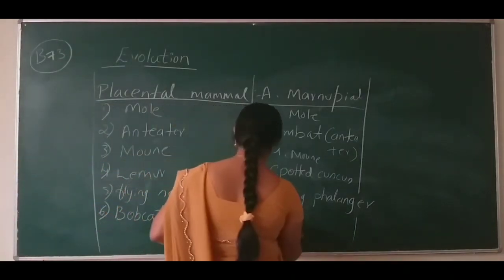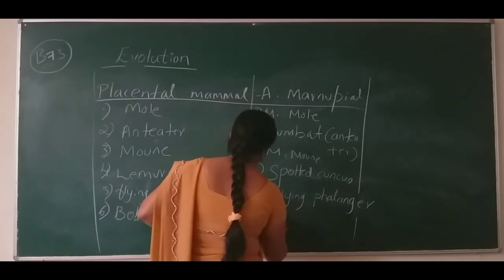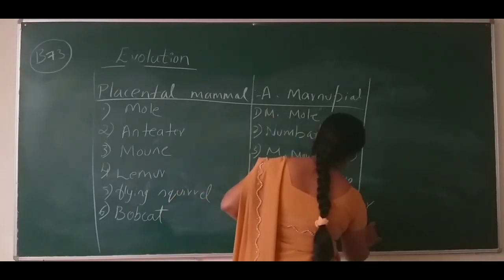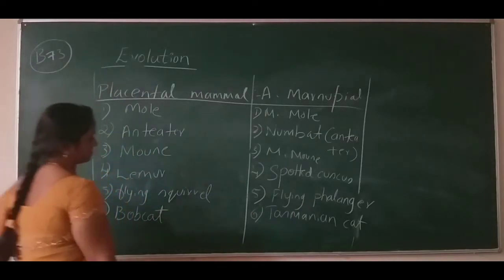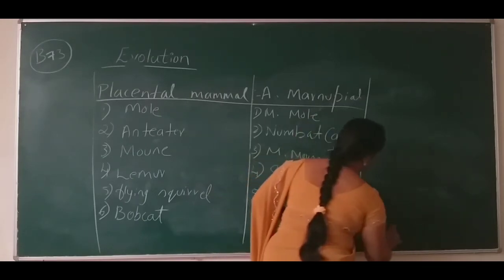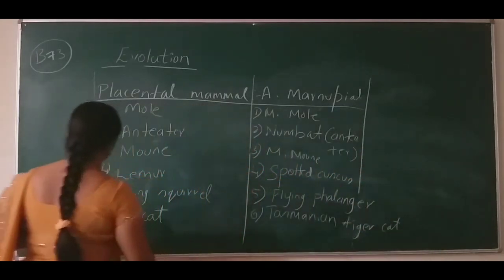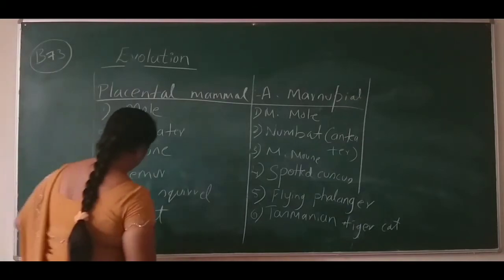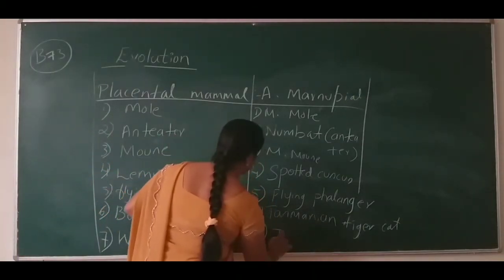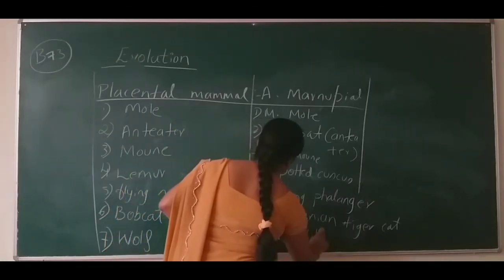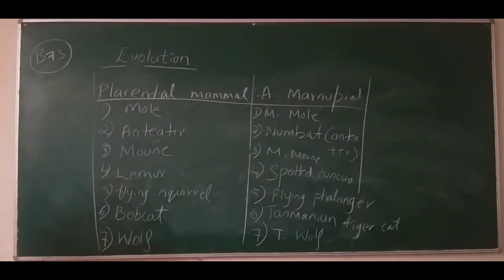Here the sixth one is the Tasmanian tiger cat. Seventh one, wolf. Here the seventh one is the Tasmanian wolf. So these are all the organisms' names.